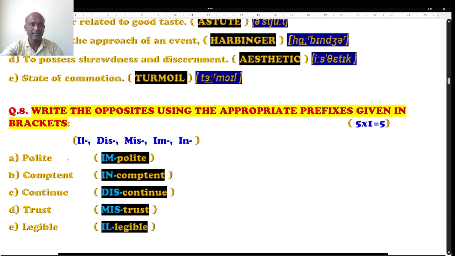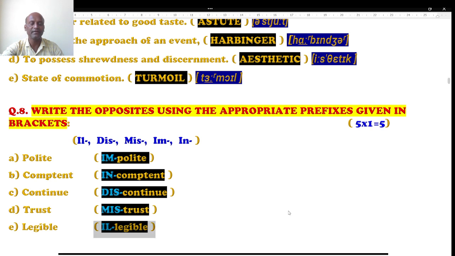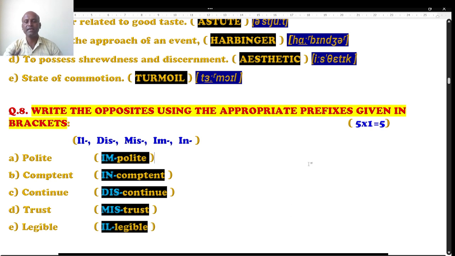Polite, impolite, competent, incompetent, continue, discontinue, trust, mistrust, legible, and illegible. This is the right answer. They are very easy in using it.